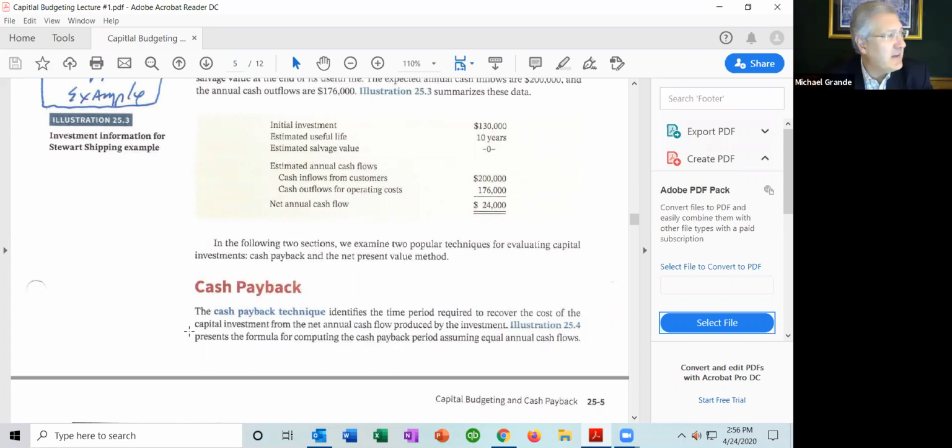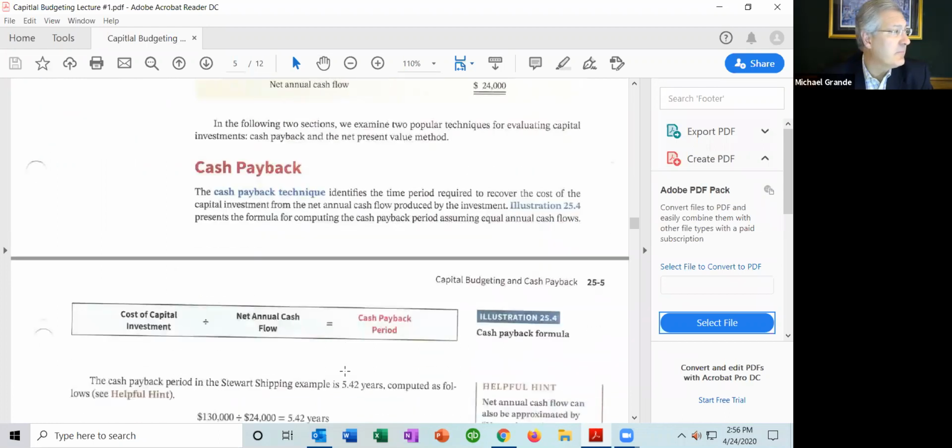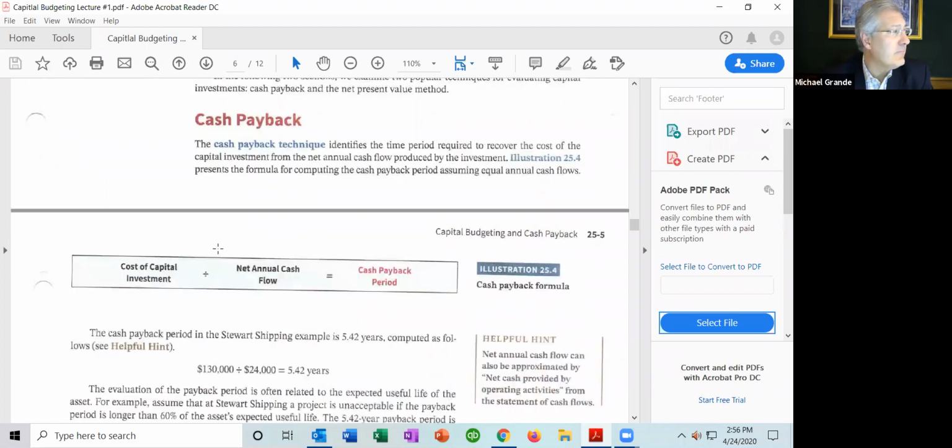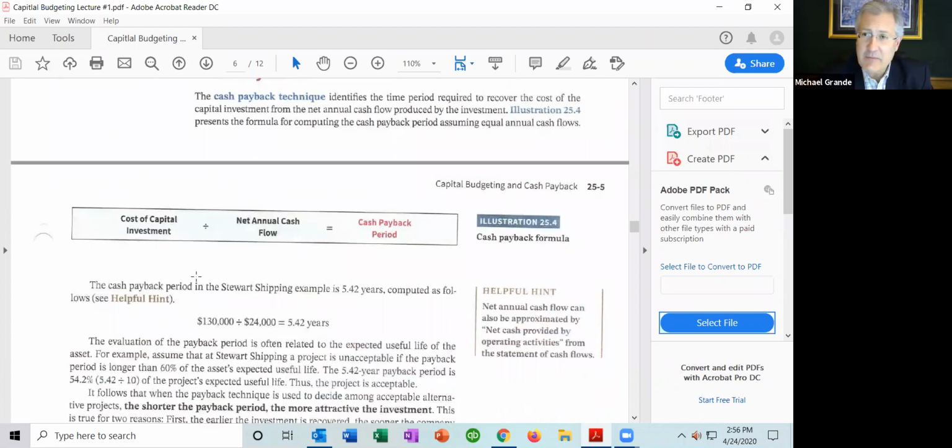Cash payback technique identifies the time period required to recover the cost of the capital investment from the net annual cash flow produced by the investment. The 25-4 illustration presents the formula for computing the cash payback method, assuming equal annual cash flows. Here's the formula for the cash payback method, which we talked about a few minutes ago.